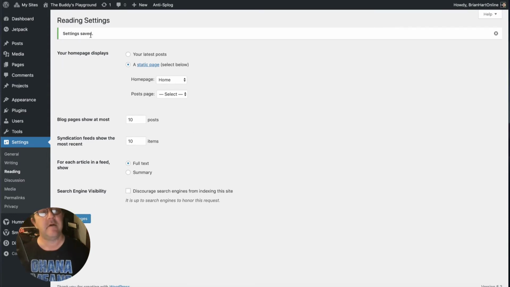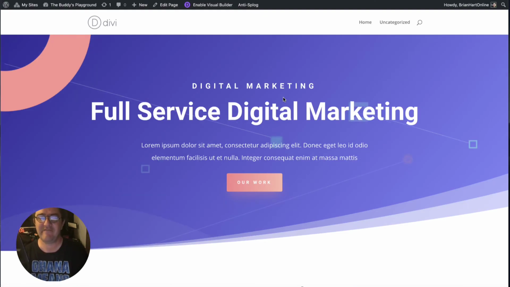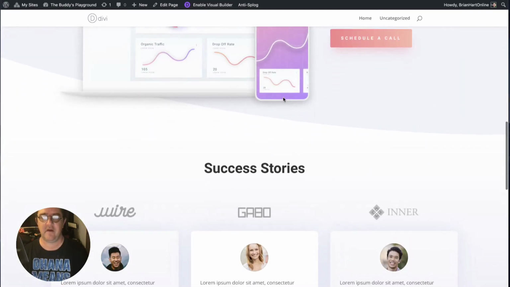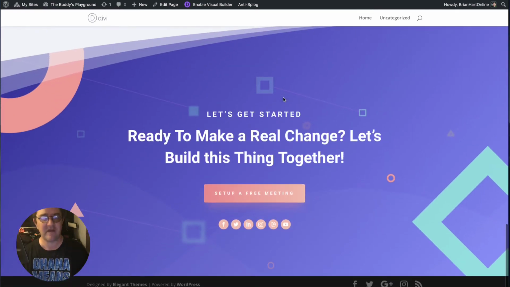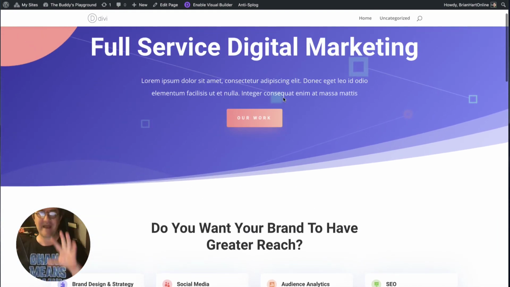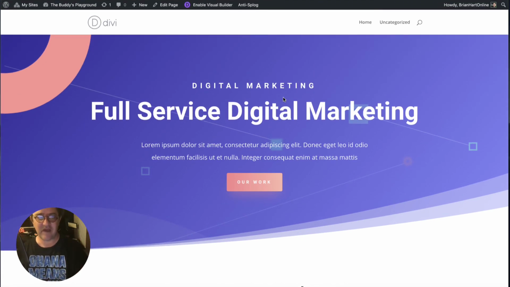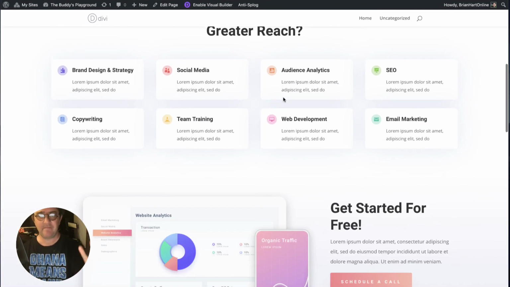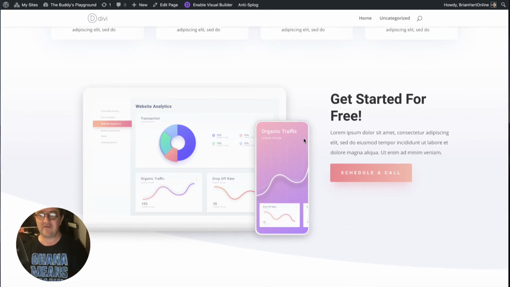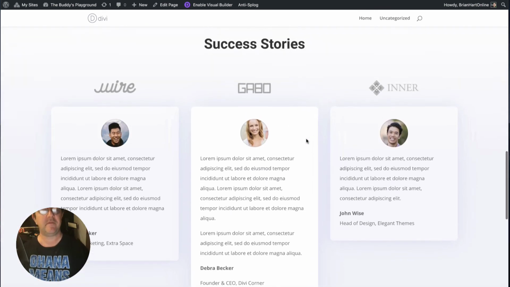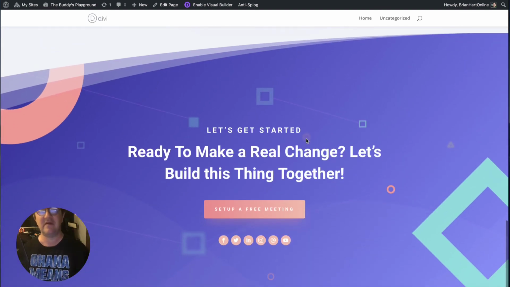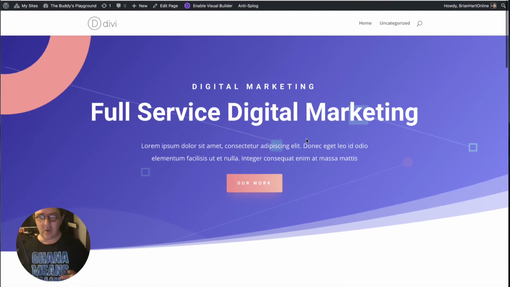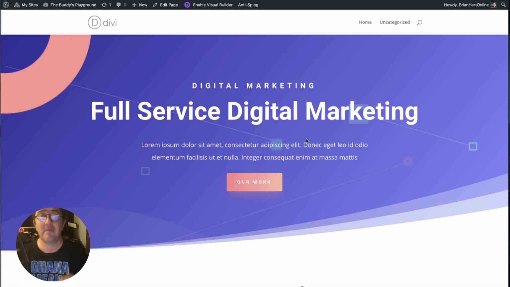And there you go. Now if we go to the front of the site, as you can see, we now have this as our home page, and it really is as simple as that. Now look how great that looks. And remember, we can just edit this page live, change all the text. We can even change the background images, these blurbs we can change, even get rid of them. Images like this we can swap out. Maybe I'll show you how to do all this stuff later on, don't worry about it. Success stories, everything's changeable. All I wanted was the starting ground.